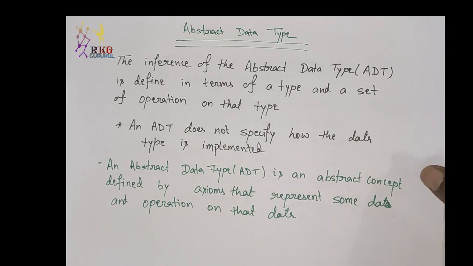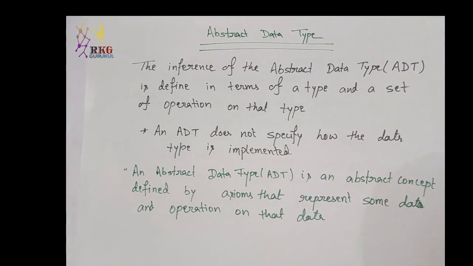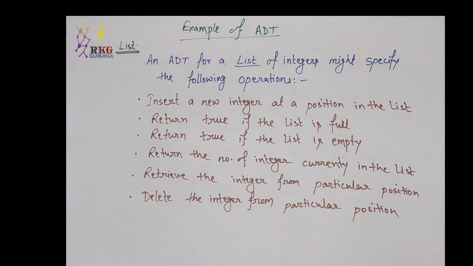So let's take some examples. Example of ADT. First example is list. So list as an ADT. An ADT for a list of integers might specify the following operations. First one is how to insert a new integer at a position in the list.